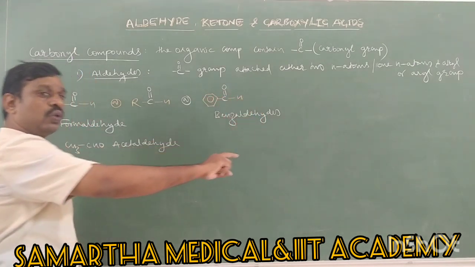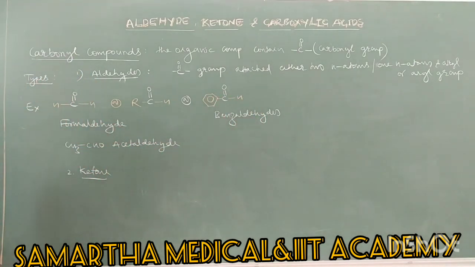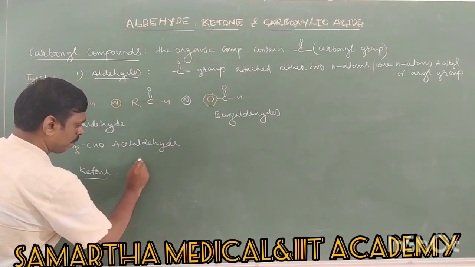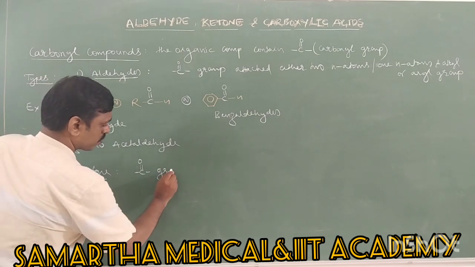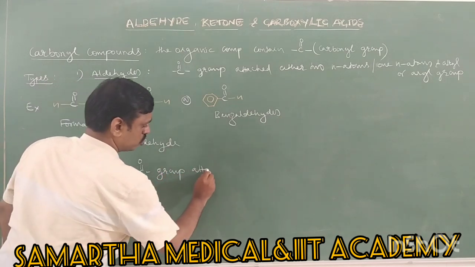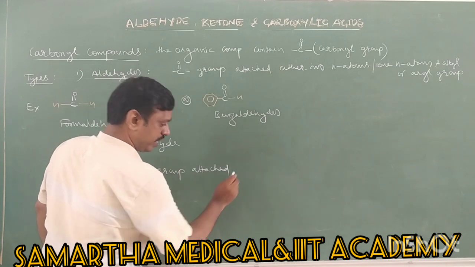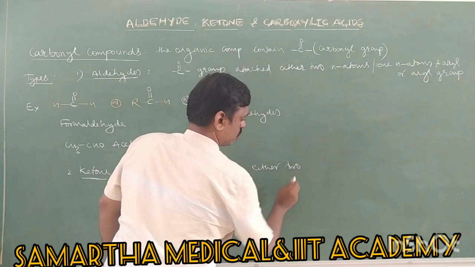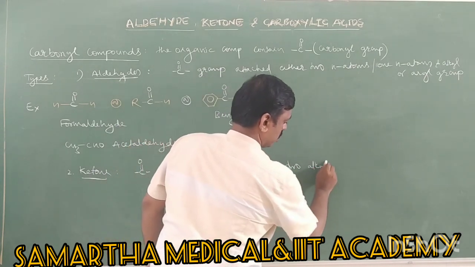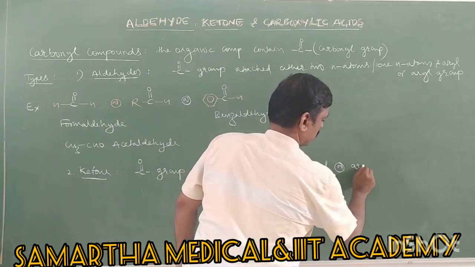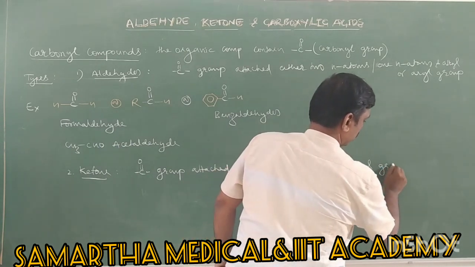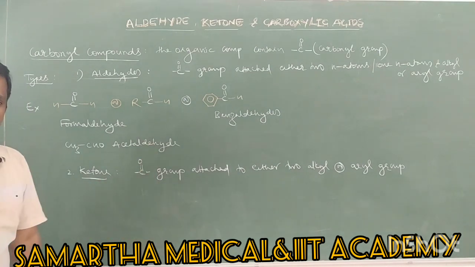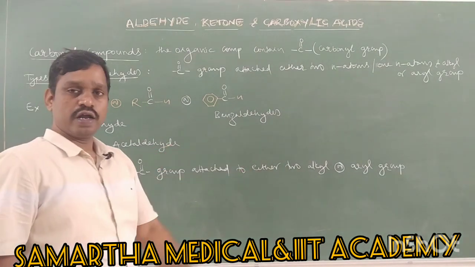to two alkyl groups or aryl groups, not hydrogen. So in ketone, the carbonyl group, C double bond O group, is attached to either alkyl or aryl groups. So here the carbonyl group should be attached to either alkyl group or aryl group, then they are